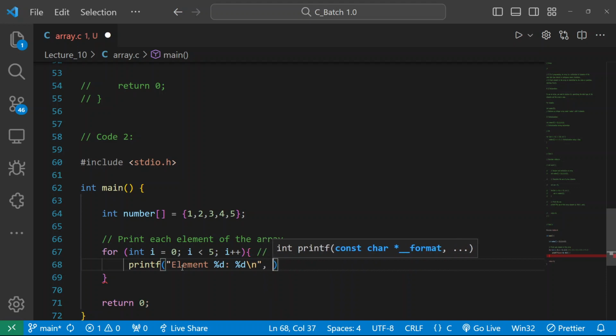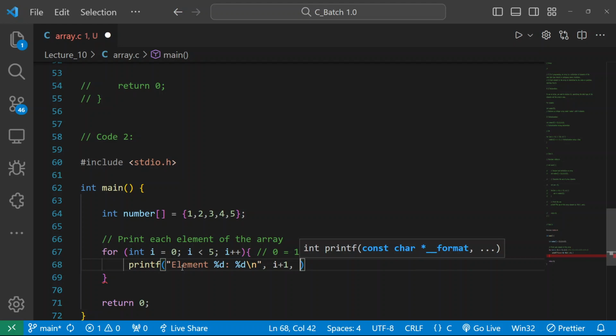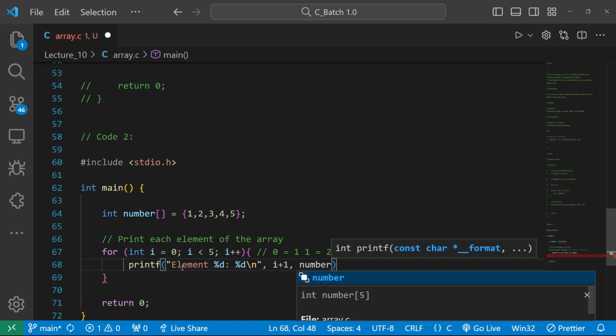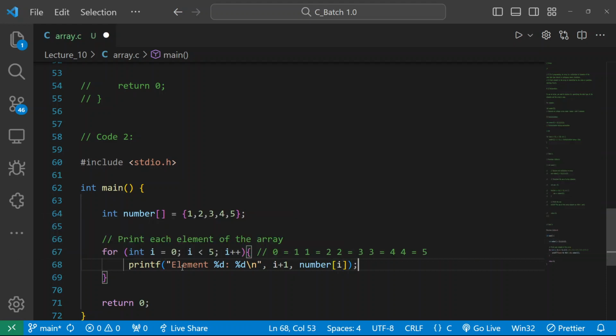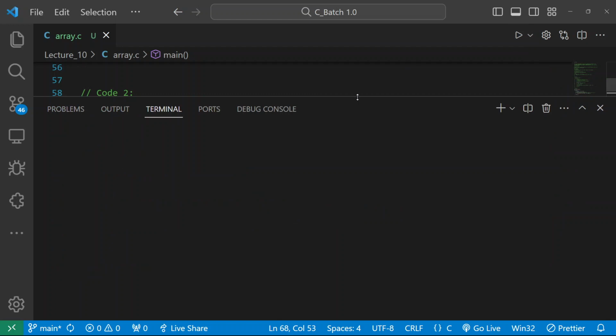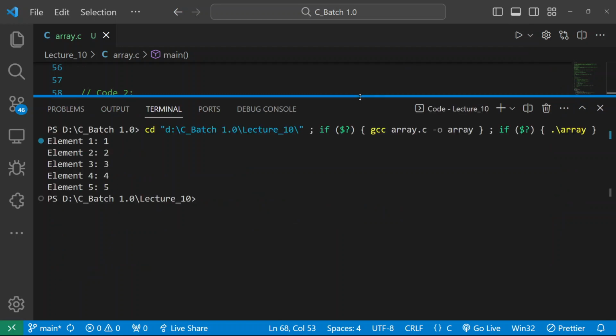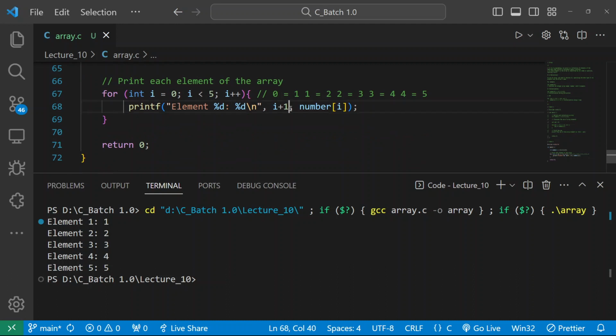First backslash n, and I will be writing here i plus 1 and number y. Why have I written this? I'll make something different for you. Let's see the output. Anyone, please let me know why I have written i plus one here.